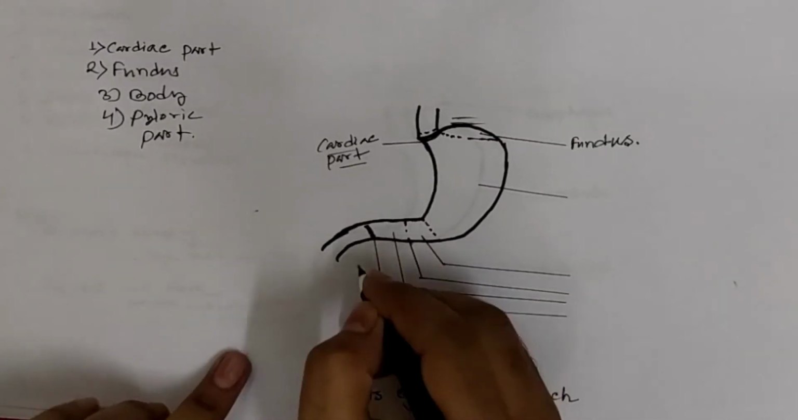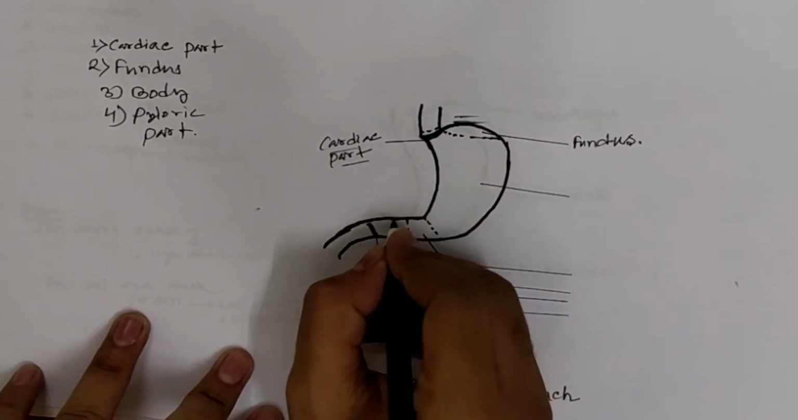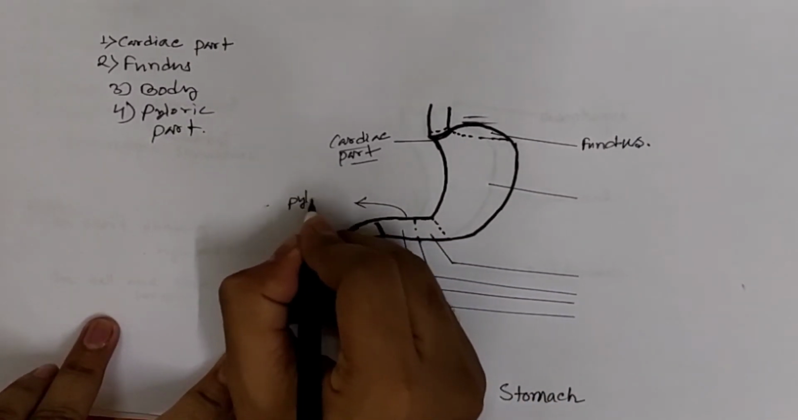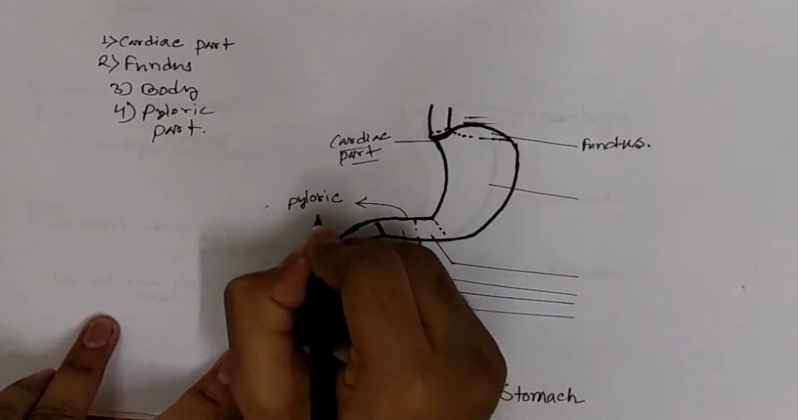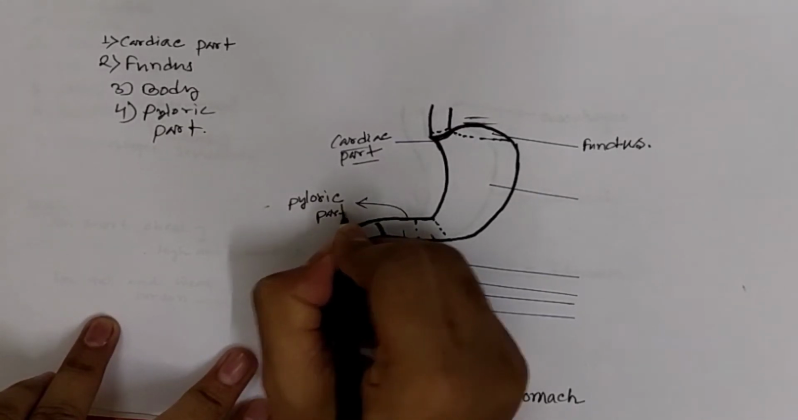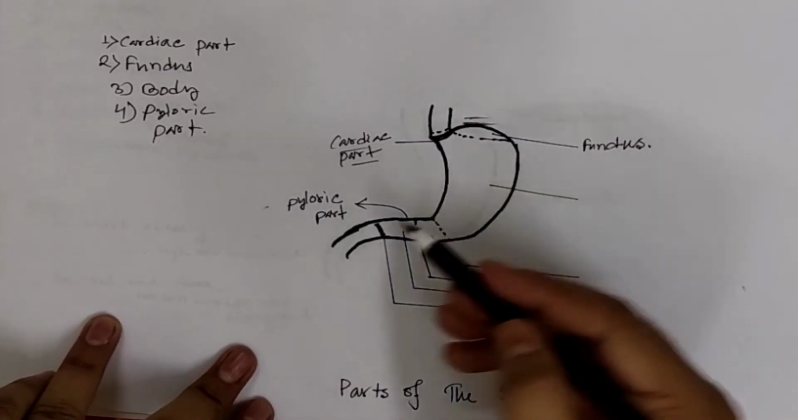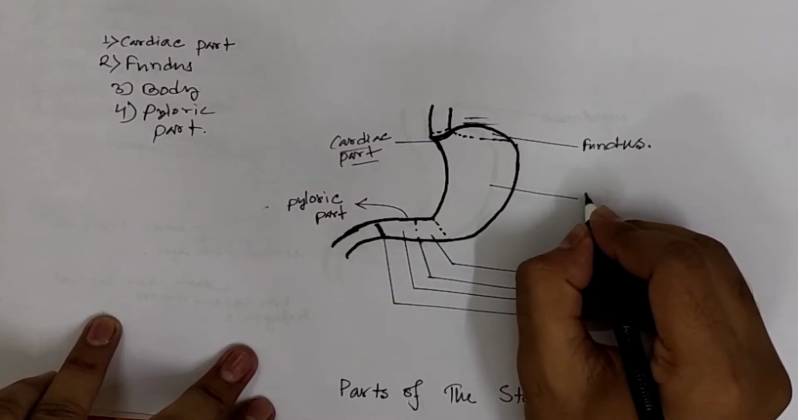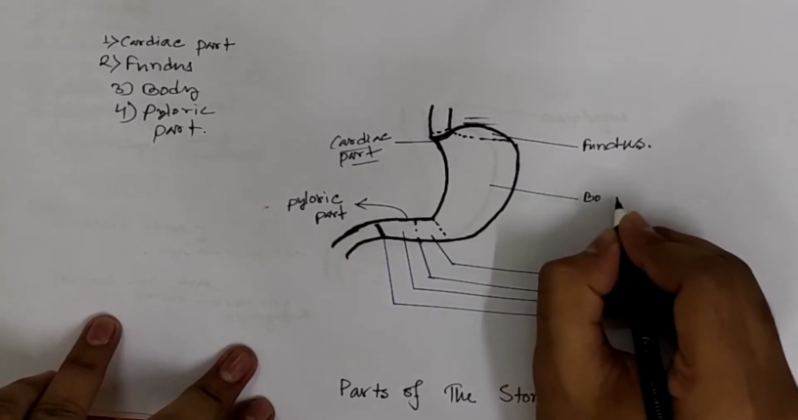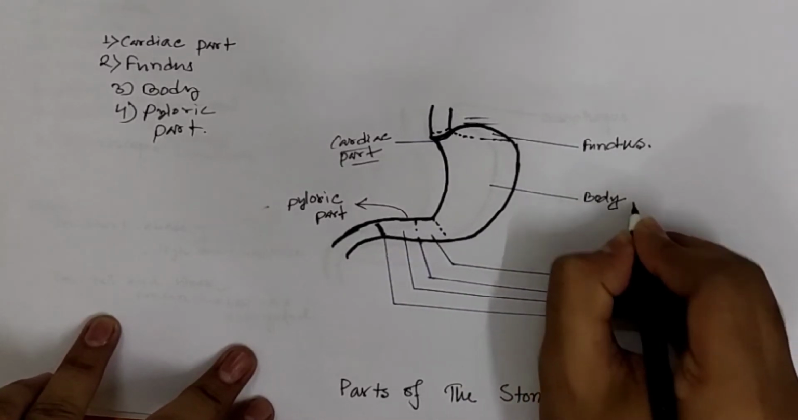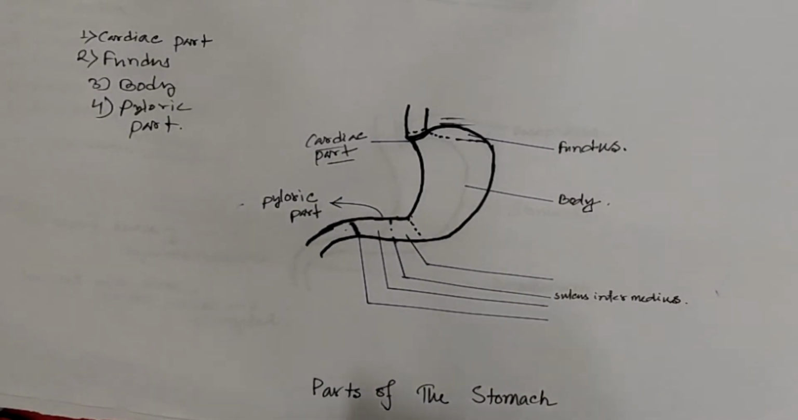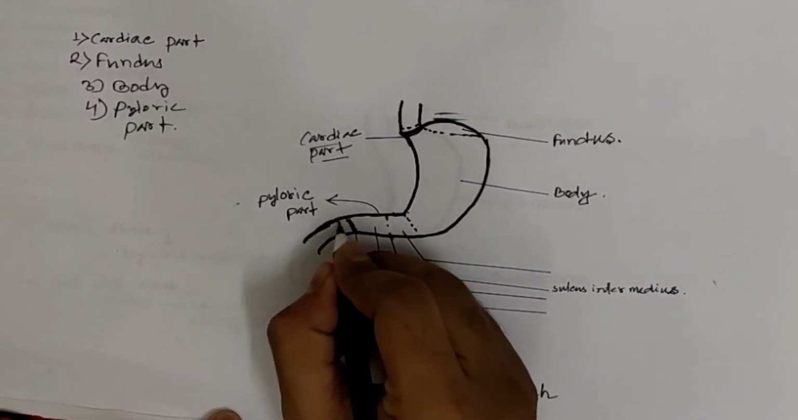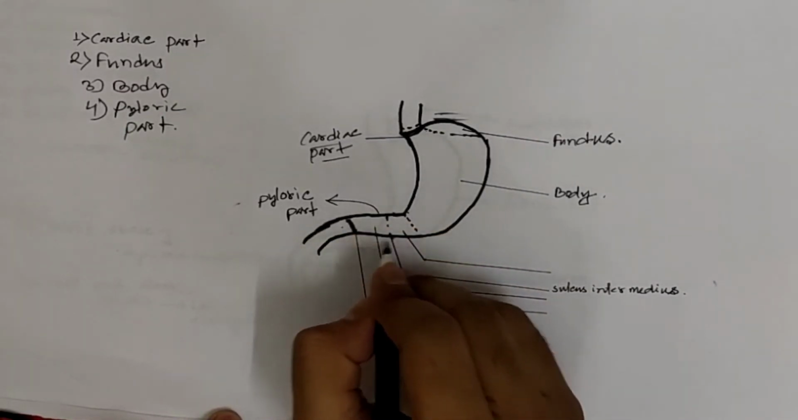The funnel-shaped outflow region of the stomach is the pyloric part of the stomach. This is the pyloric part. And in between the fundus and the pyloric part is the major part of the stomach, the body of the stomach. This is the body of the stomach. The pyloric part extends from the angular notch, this is the angular notch, to the gastroduodenal junction. This is the gastroduodenal junction.